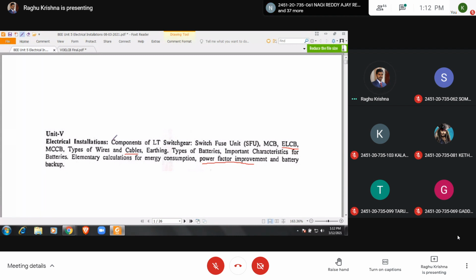See here, types of cables, very important. Power factor improvement, very important. And apart from this, you also study these types of batteries. All the remaining also you study. So these are very important. This power factor improvement was asked frequently. If you draw this circuit diagram, the capacitor diagrams, and just the expression for current, it is enough. Okay, let us see this one.